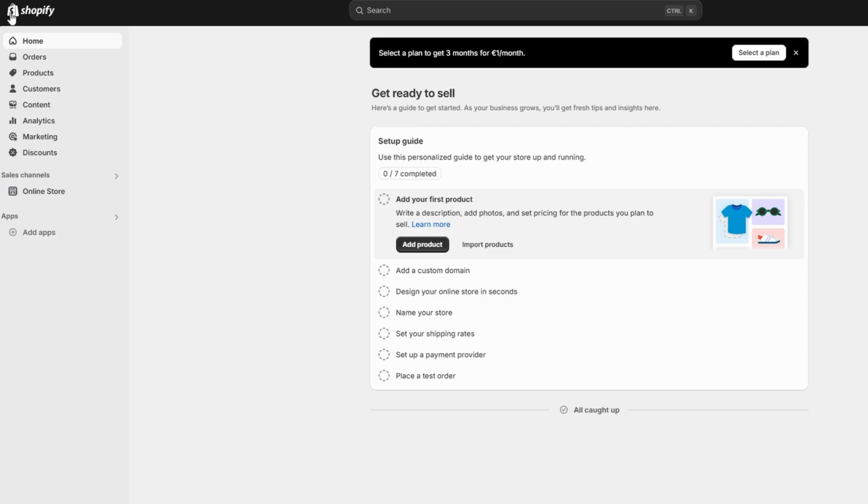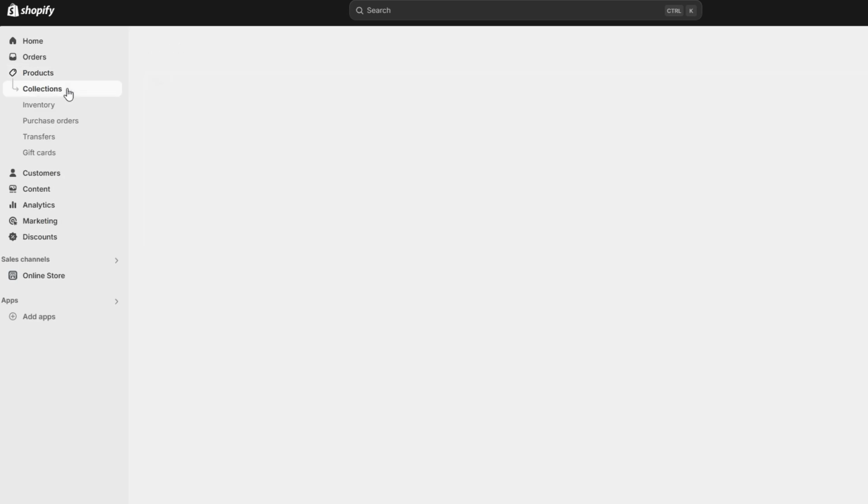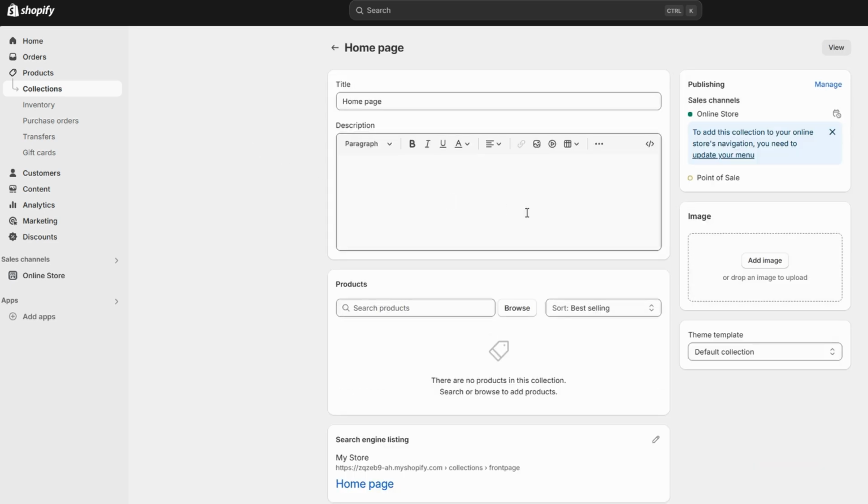To add an image to a collection in Shopify, start by logging into your Shopify admin dashboard. In the sidebar, go to Products and select Collections. Next, find the collection you want to add an image to and click on it. This will open the settings page for that collection.